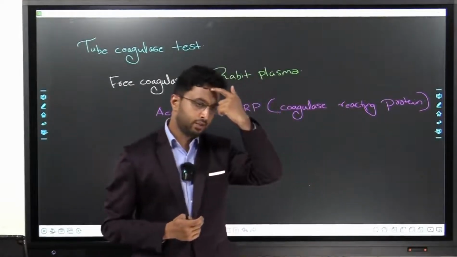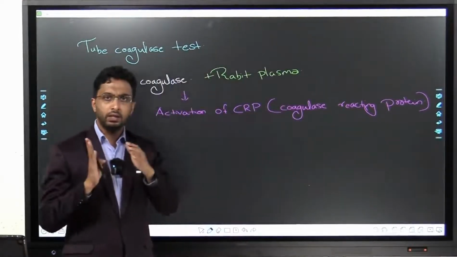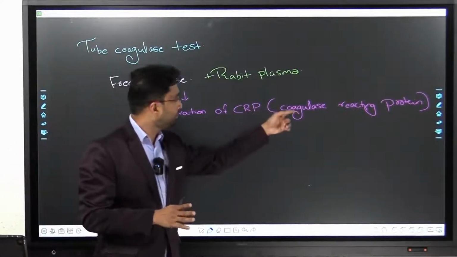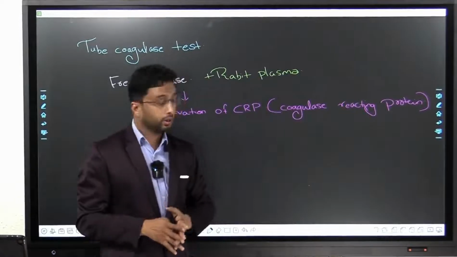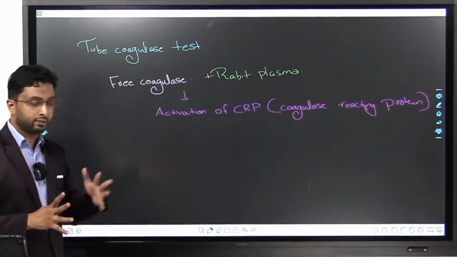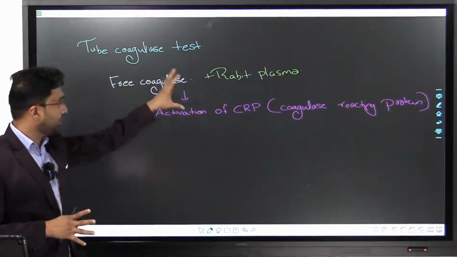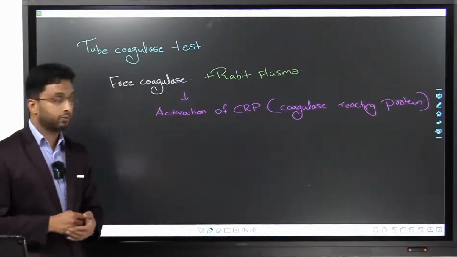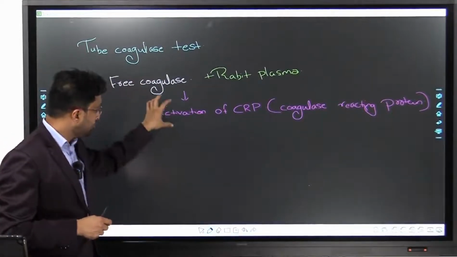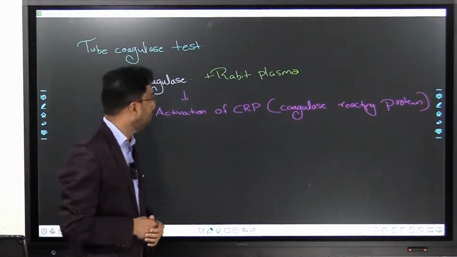You get a question, which of the following types of coagulase test involves the activation of coagulase reacting protein? It is the tube coagulase test. I will tell you in detail, you understand it. So the presence of free coagulase in rabbit plasma leads to the activation of CRP. Now what happens?